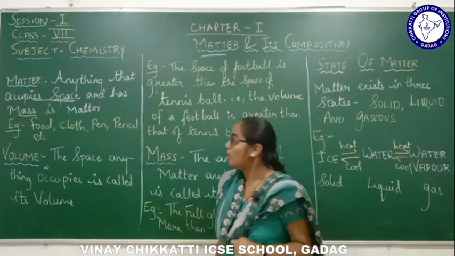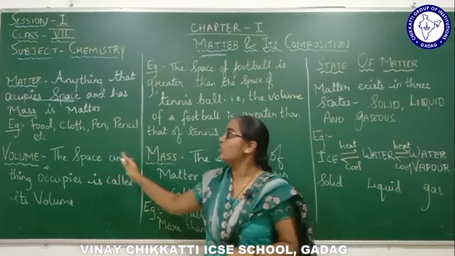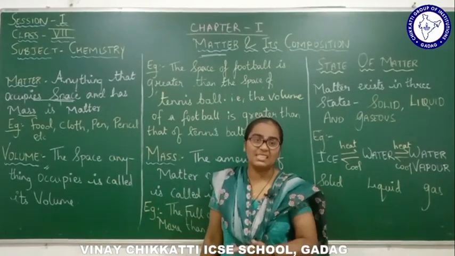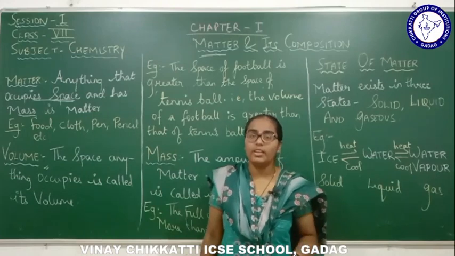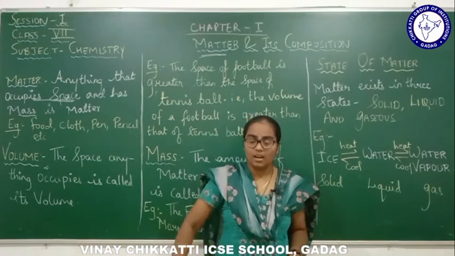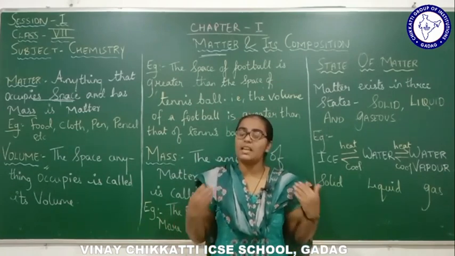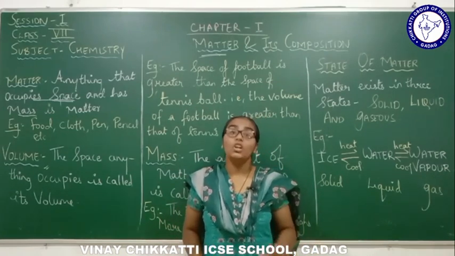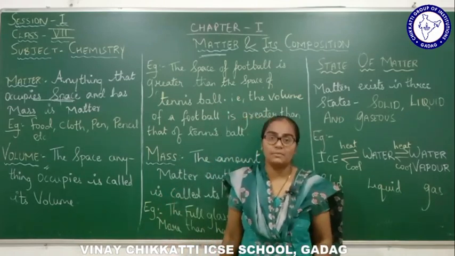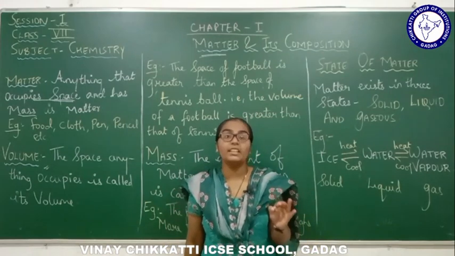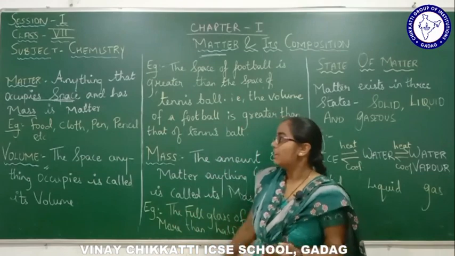That is volume. Now what is volume all about? The space anything occupies. Volume is the space wherein any substance will occupy the space. Now if I am standing here on the ground, the space is there. If I am standing on this space, that means I am occupying this space, right? So any substance which is occupying that space has a certain volume, right?